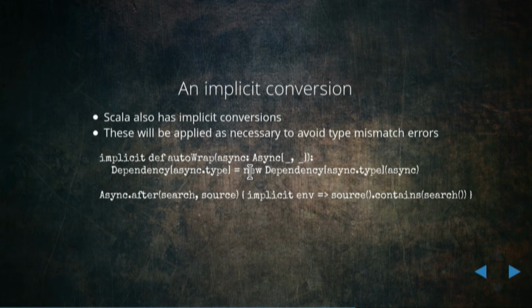What the compiler will do is, when you provide a value which is of the wrong type for the position it's provided in, the compiler will go and look to see if there are conversions available that allow it to do the conversion. And it finds this one, and it applies it.